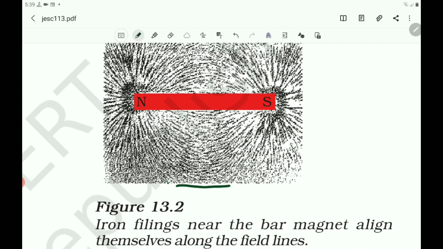And you know that the magnetic field is in the form of lines. Here you observe that the iron filings arrange themselves in a pattern as shown in the figure. The magnet exerts a force on the iron filings of the surrounding region.